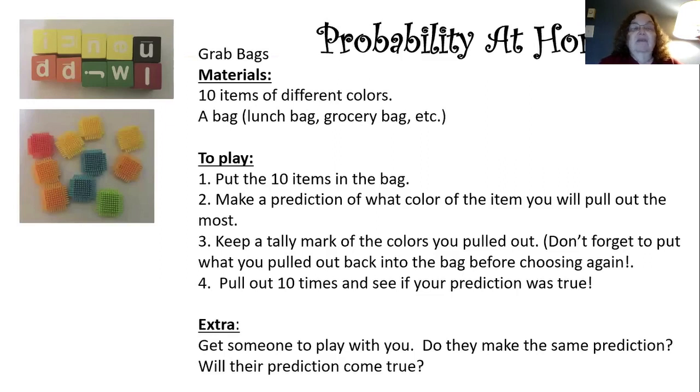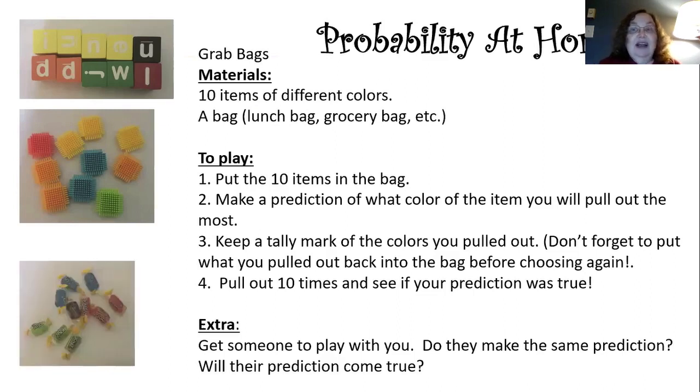Or I found these little blocks at home. I don't even know the name of them, but they are the same size and same shape, but they're different colors. And then another thing I found was some Jolly Ranchers. And you see I have 3 greens, 3 blues, 3 reds, and 1 purple.